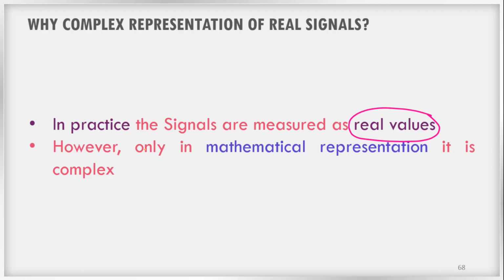However, we use complex signal representation and complex algebra as a better mathematical representation. Only in mathematical representation are the signals represented as complex signals. It helps us make our algebra and geometry easier, and we get better insights from the complex signal representations.